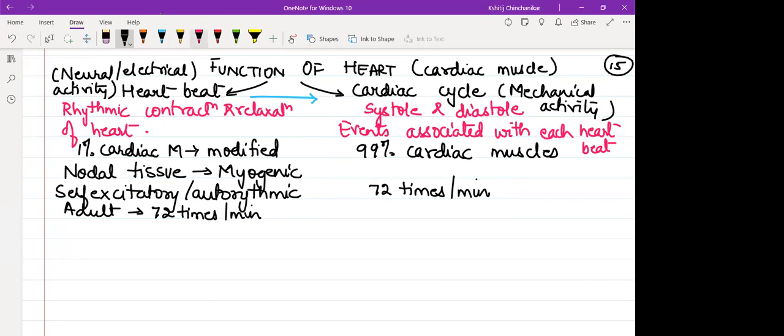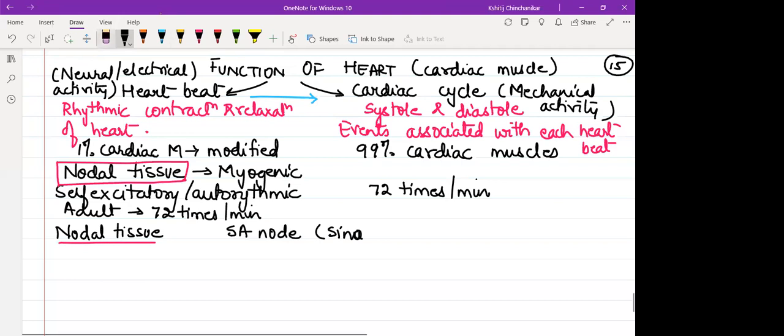Is everyone getting the difference? So for heart to produce its own heartbeat or action potential or electric current or nerve impulse, whatever you want to say, some part of the heart musculature is modified into nodal tissue. So nodal tissue is of different types. First of all, what is nodal tissue? It is modified cardiac muscle. First and the most efficient of all is SA node. Full form, sinoatrial node.